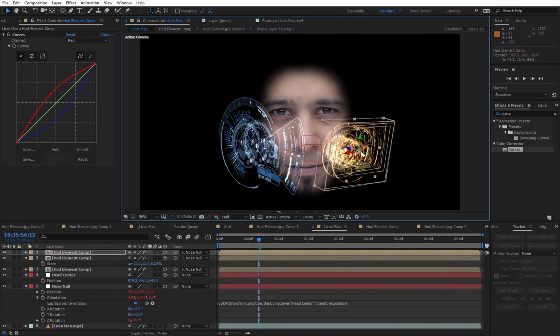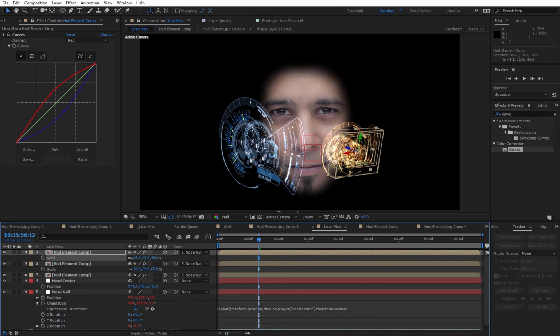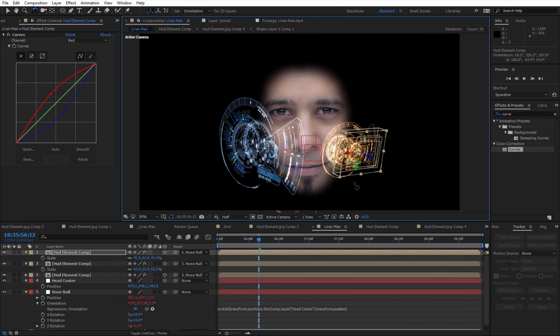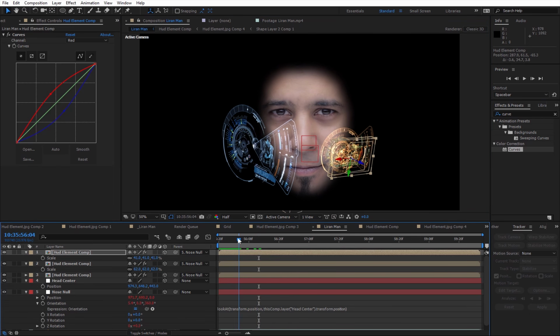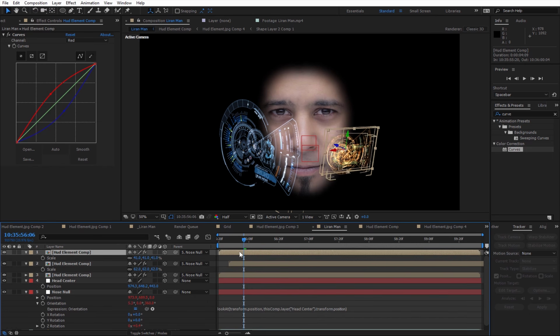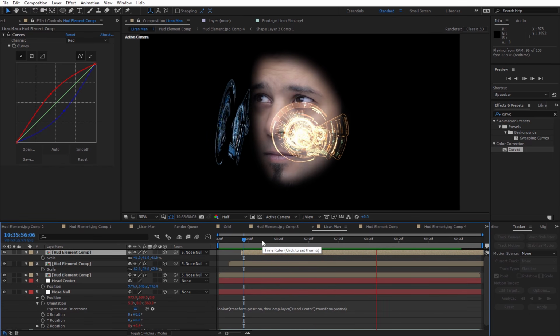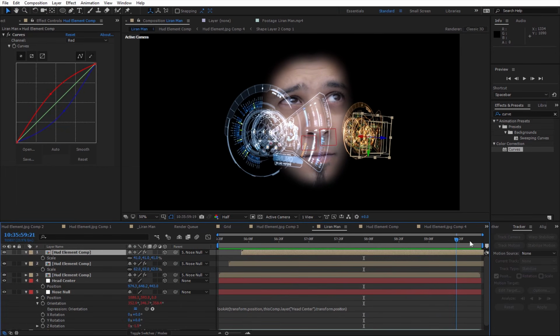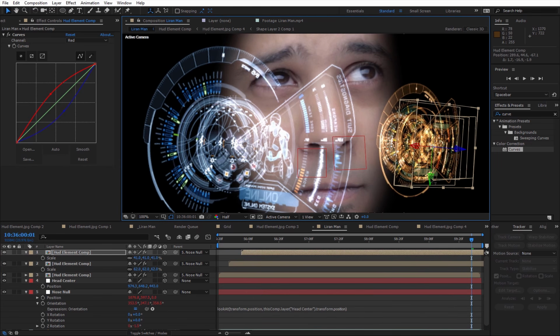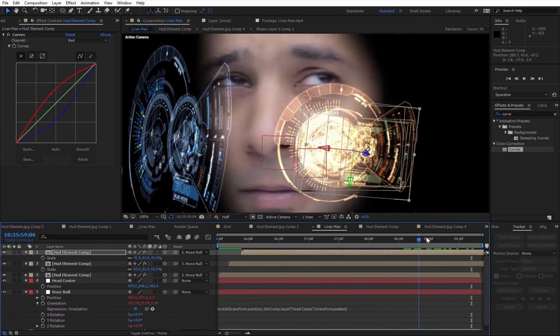I'm gonna take it here and maybe scale it down, and maybe rotate it, and I'm gonna sequence the animation, the opening of them, so it's not gonna be at the exact same time. So it's gonna be like stair steps, and it's gonna be like this. Yeah, maybe this one's supposed to be just a little bit up right over here.